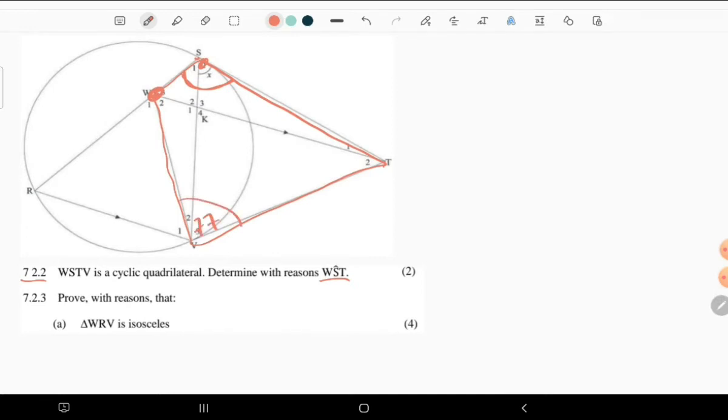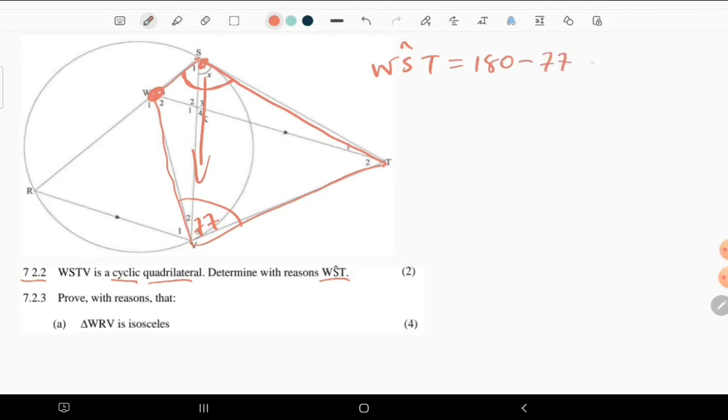So what do you remember about a cyclic quadrilateral? The sum of opposite angles is equal to 180 degrees. So the opposite angles of a cyclic quadrilateral are supplementary, they add up to 180 degrees. So WST is going to be equal to 180 minus 77 degrees.